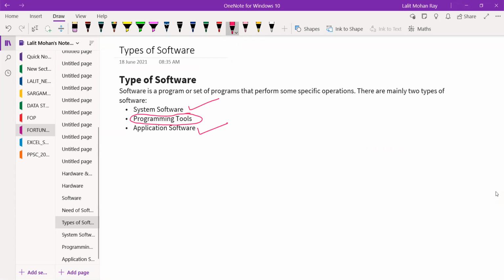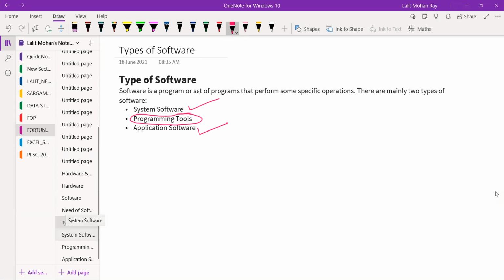So we have to discuss one by one. What is system software? What are the programming tools? And what is the application software? And what are the application software examples we are using in our day-to-day life?